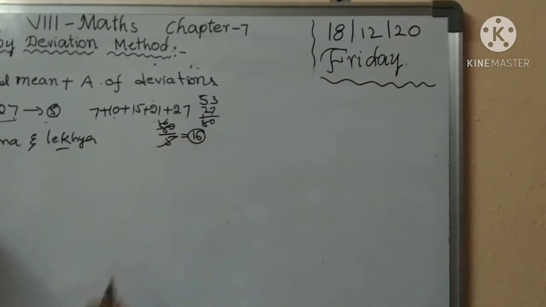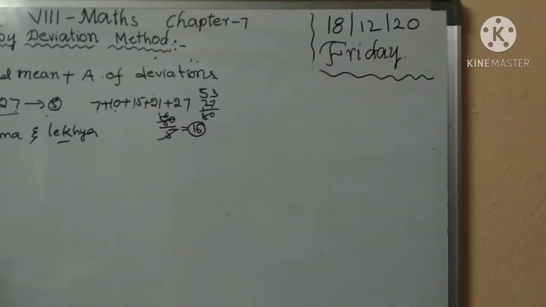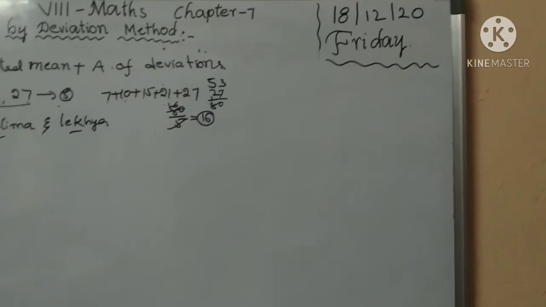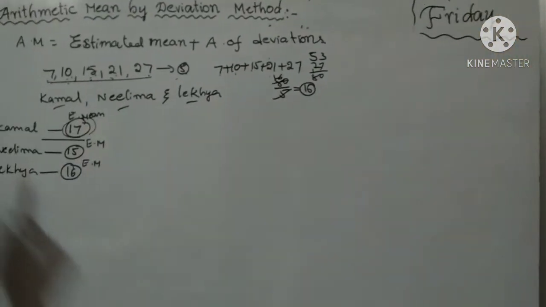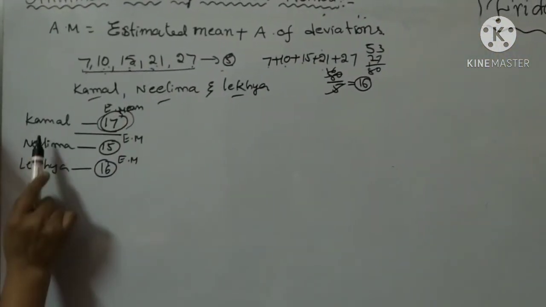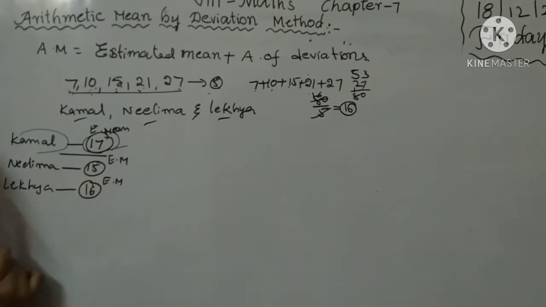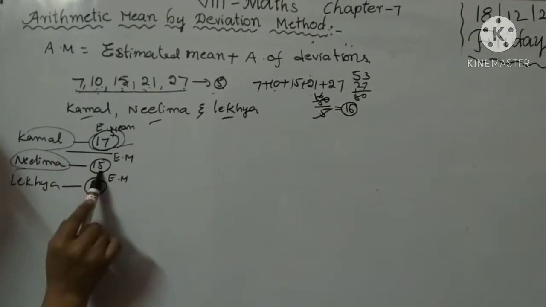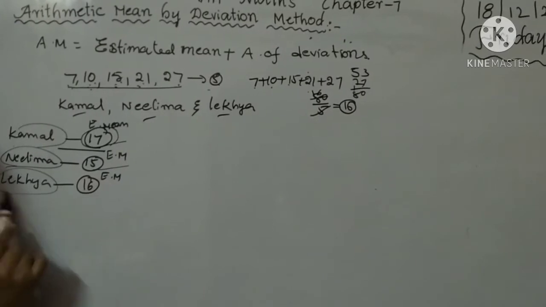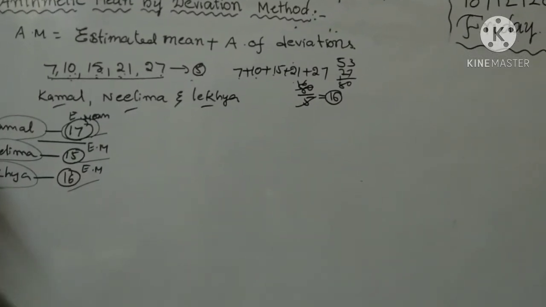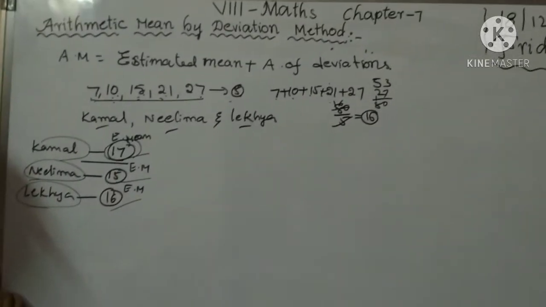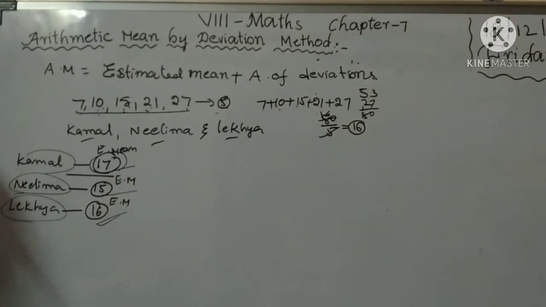So the arithmetic mean is 16. Kamal did not solve the problem, just estimated 17. Neelima estimated 15 and Lekhya estimated 16. Which is the correct answer? Lekhya's answer is correct.